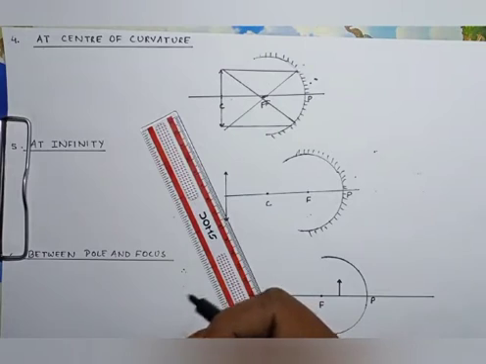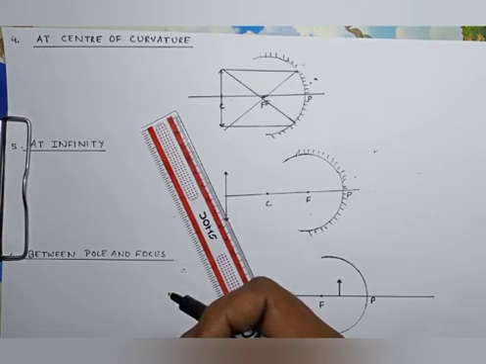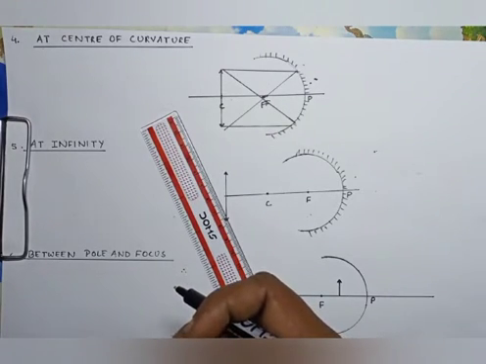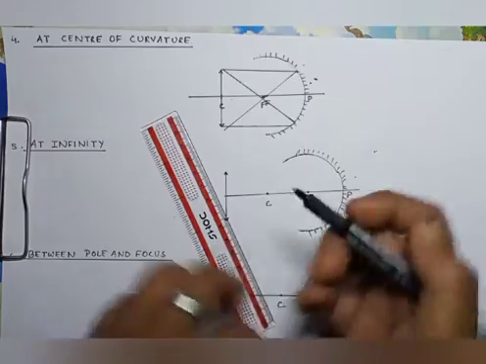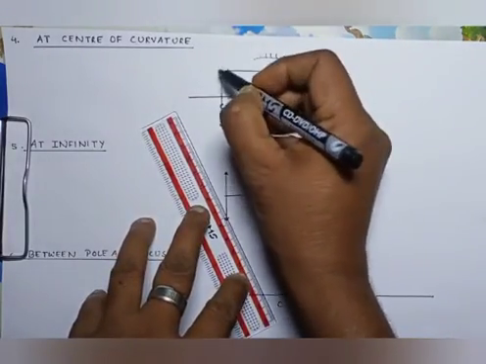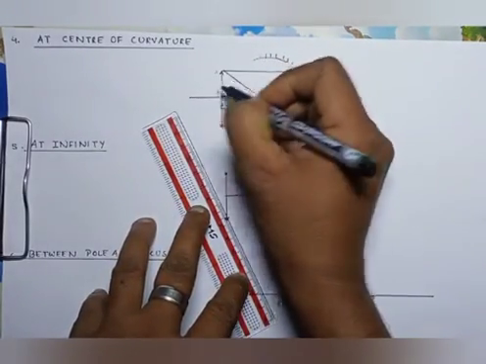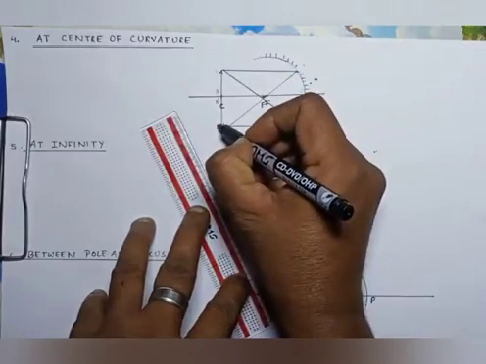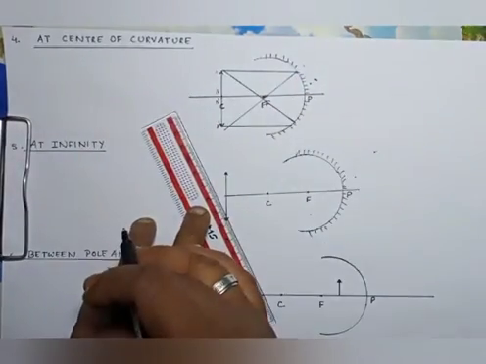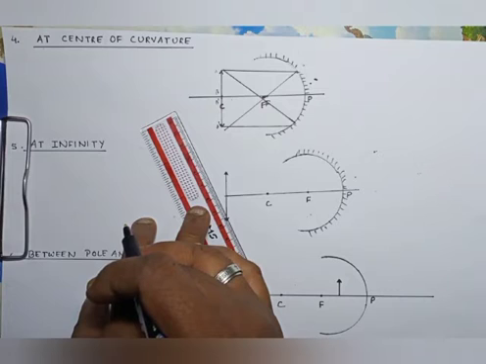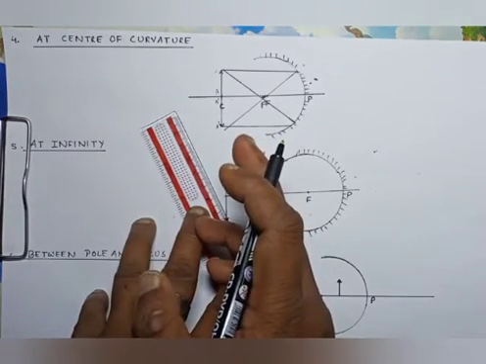So what will be the nature of the image? It will be real and inverted, where the image is formed at the center of curvature. At the center of curvature, this is A and B, this will be B dash and A dash. Inverted. What will be the size of the image? Size is the same as the object is.